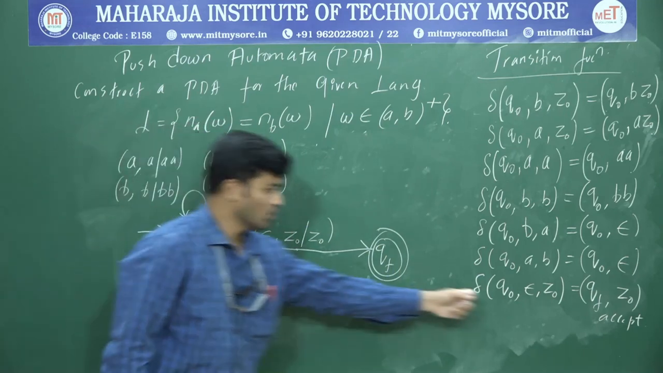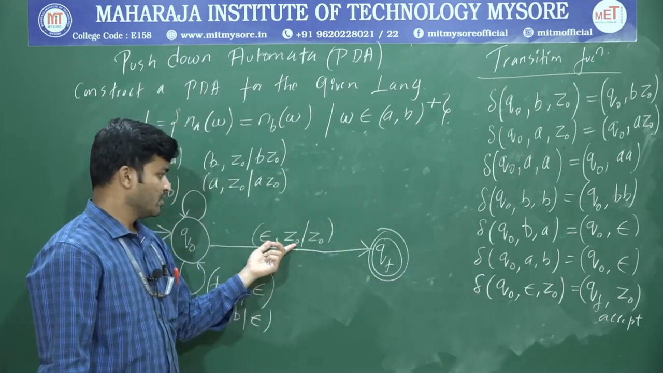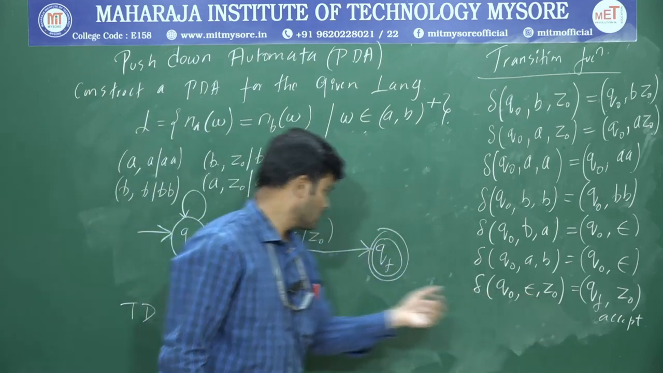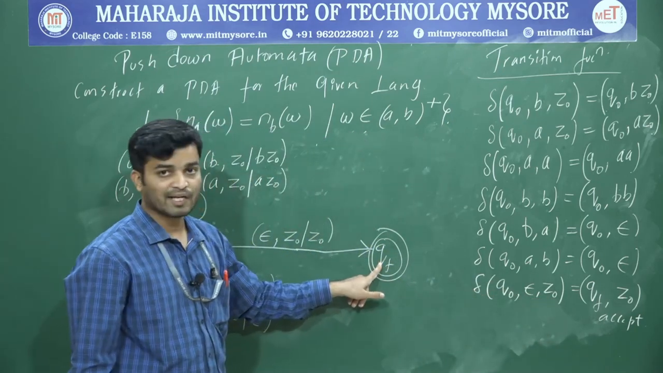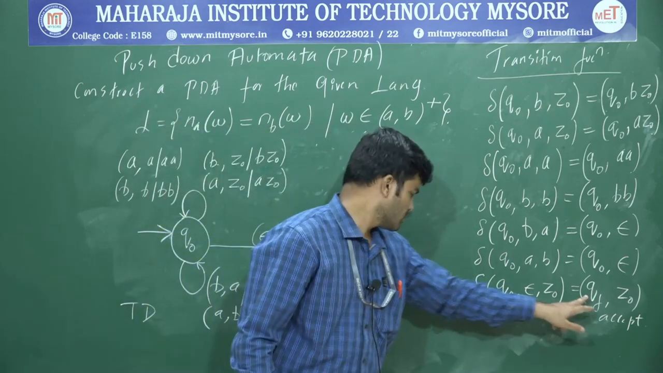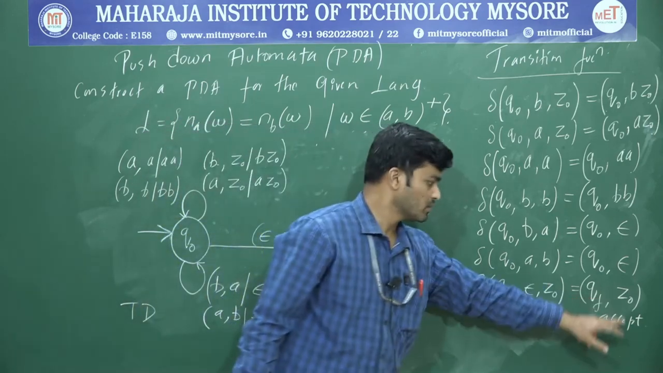Whereas for the last one, in the left hand side you will get Q0, and next you write epsilon Z0. Next, in the right hand side it has taken a transition to QF. So write QF and write this part. Okay. So this is the accepting state.